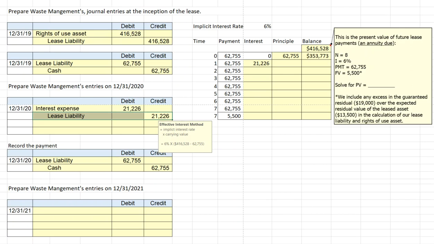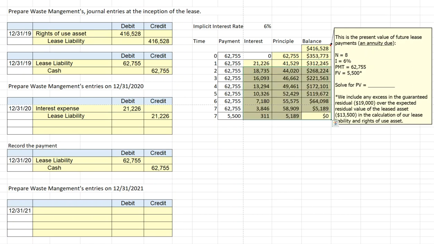Also, at the end of the first year, we're going to record amortization expense. Our amortization expense, well, let's finish off our lease table. Our amortization expense will be the right of use asset spread over an 8-year life. So $416,528 divided by 8 years gives us $52,066 every year. We don't credit an accumulated amortization account. We directly reduce the right of use asset.